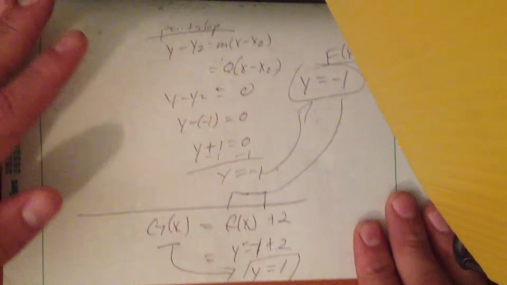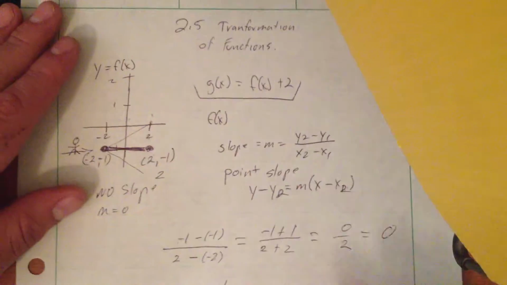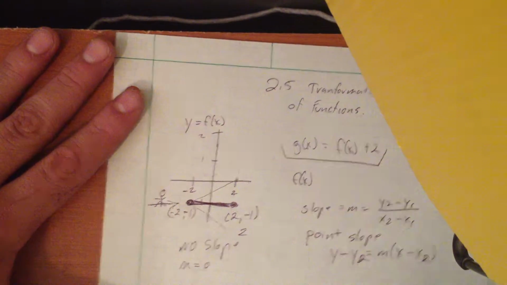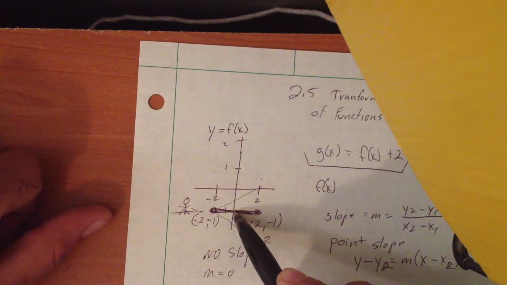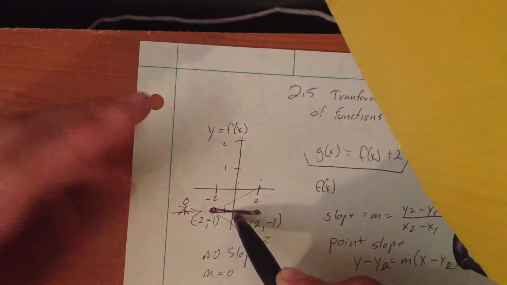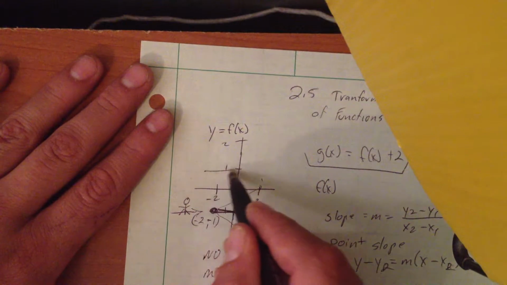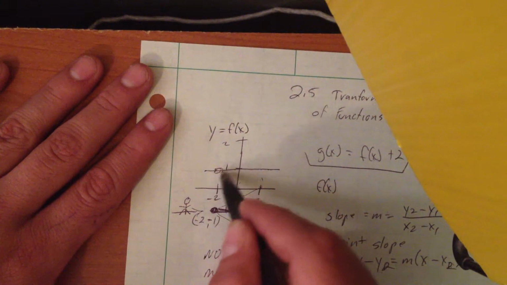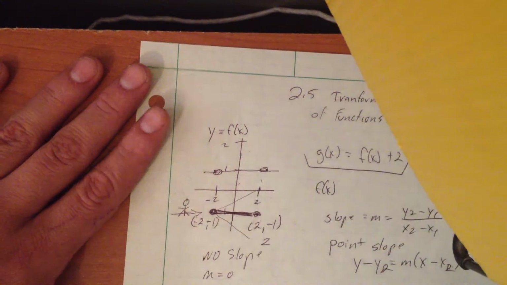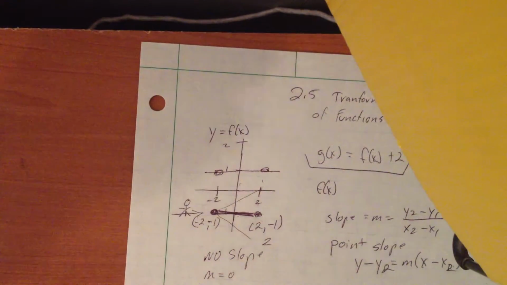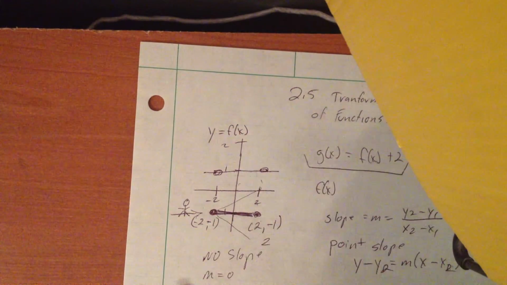And now going back to the graph, this is your f of x. So all we're doing is just adding 2, and we get the points the exact same way f of x has them. You have to keep it like that.